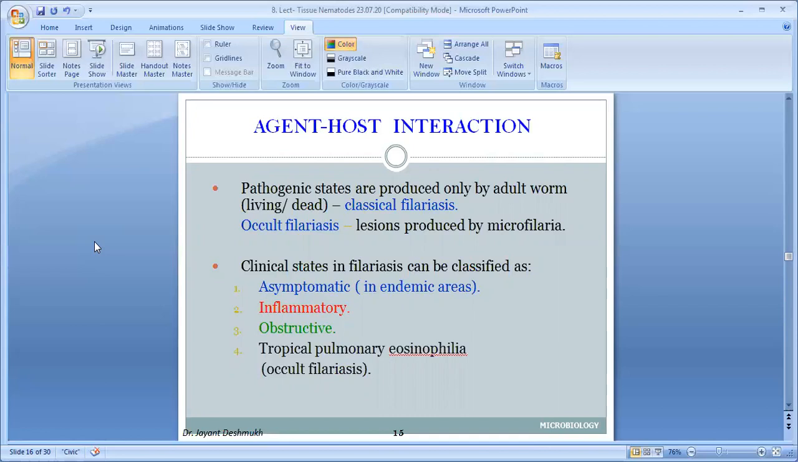Now, what are the clinical stages? Maximum cases are asymptomatic for a long period. First, the acute stage, that is the inflammatory stage. Chronic stage, that is the obstructive stage. There are two important stages caused by the adult worm: inflammatory, acute stage; obstructive, chronic stage. And due to microfilaria, that is occult filariasis, tropical pulmonary eosinophilia.